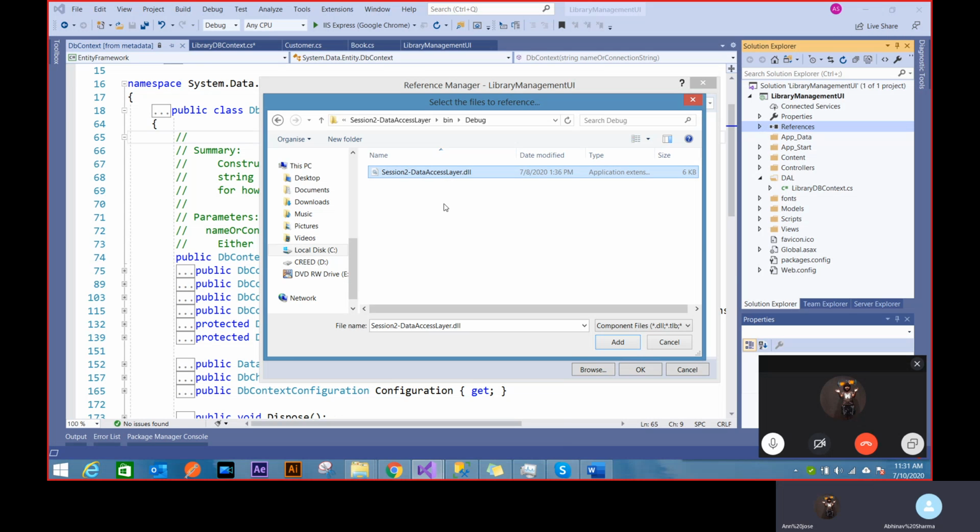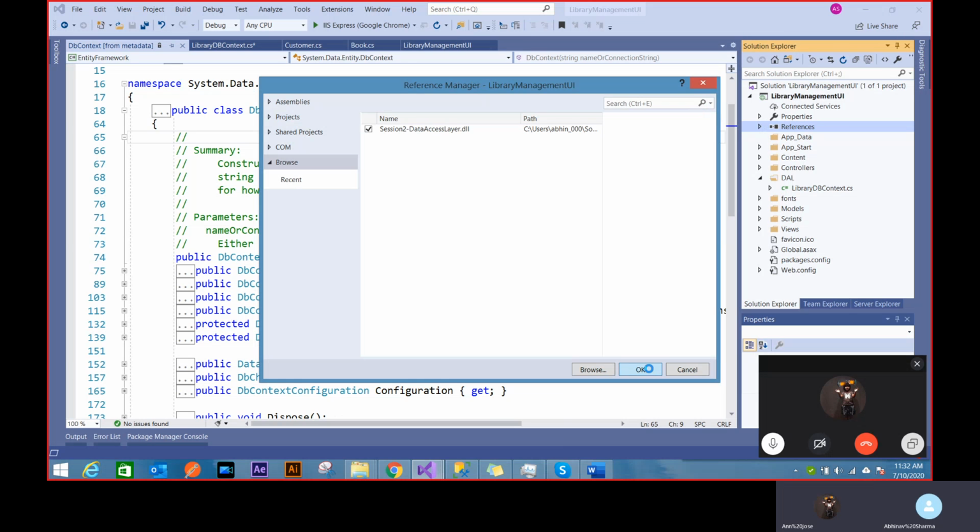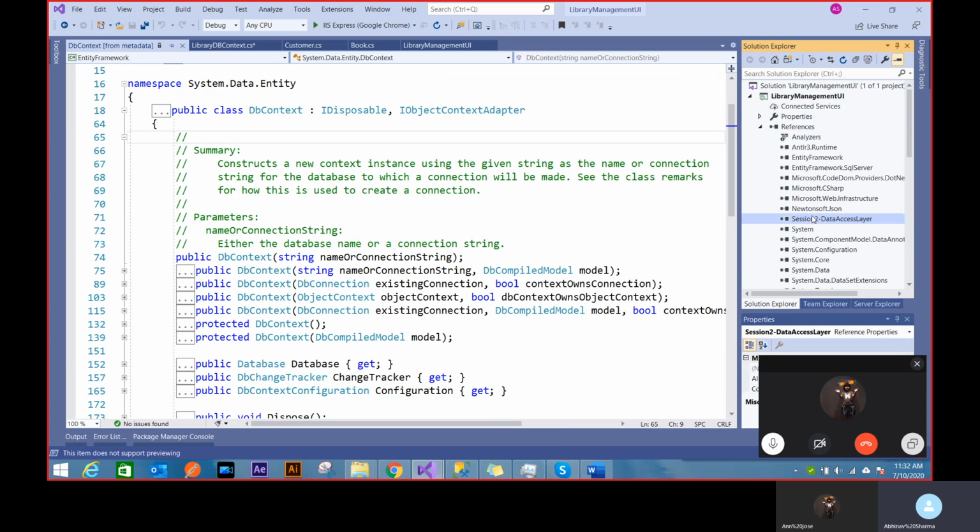Sometimes it shows that the assembly or reference is missing. In that case you have to add it, because if it's inside your project, then you can just add the reference. But right now it's not inside my project. I'm working on a new project, so I have to get that DLL because I can't connect the project now. If I connect the project, I have to add that project again in my solution. I don't want to do that. I just want the functionality, so if I connect it like this, it's added, right?